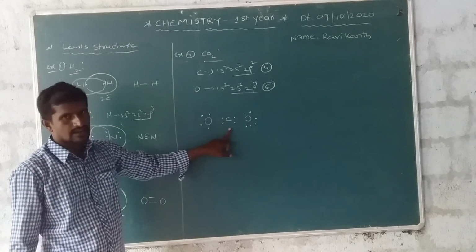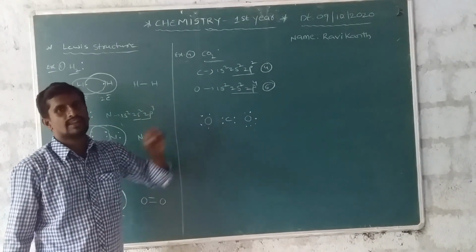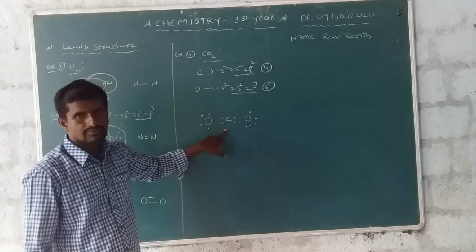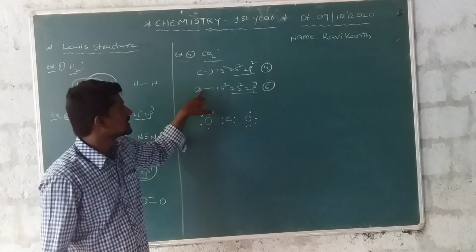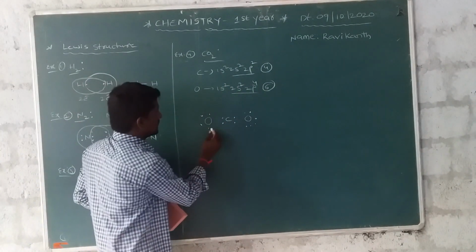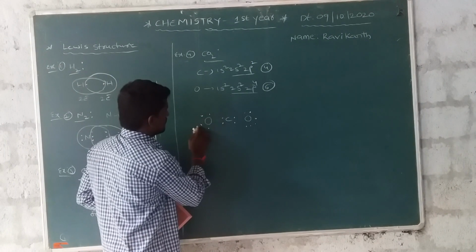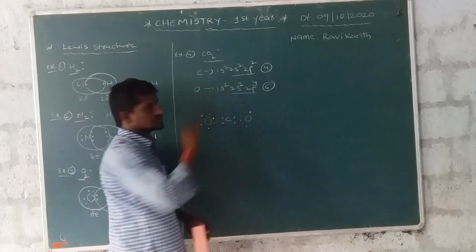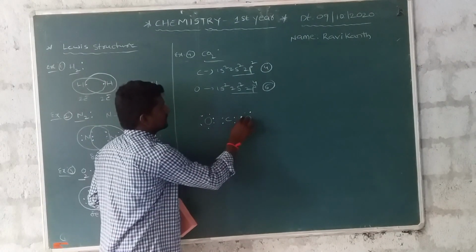C is the central atom, O is the neighboring atom. Carbon has 4 electrons to fill, and each oxygen has 6 electrons surrounding it: 1, 2, 3, 4, 5, 6.